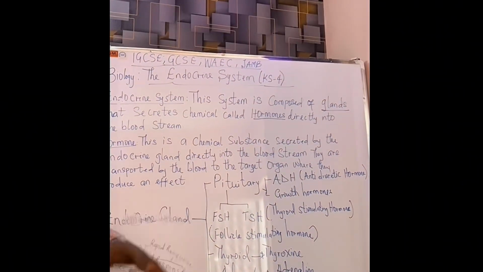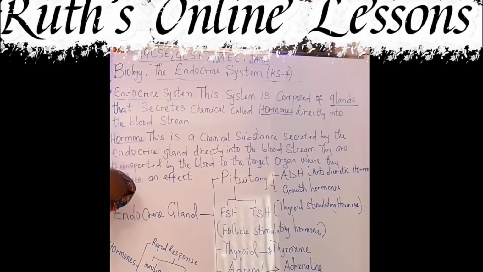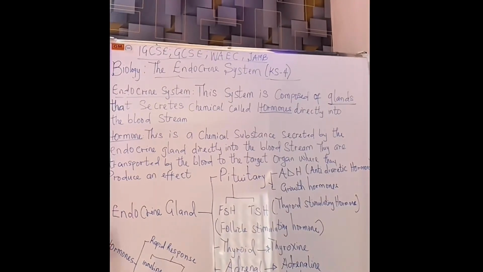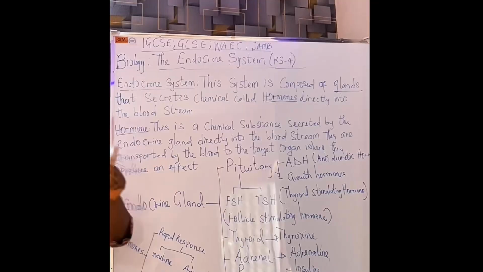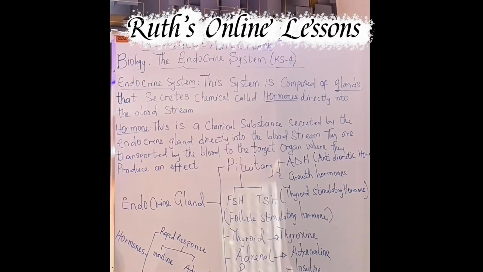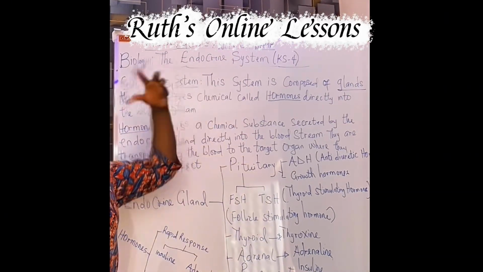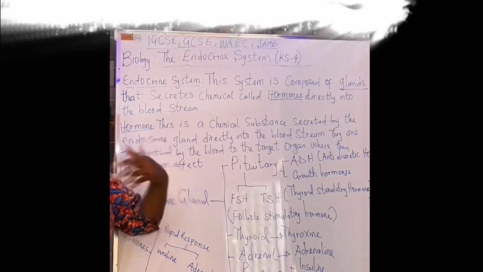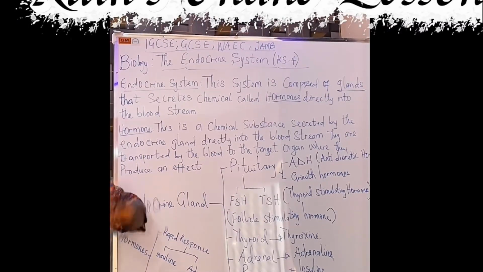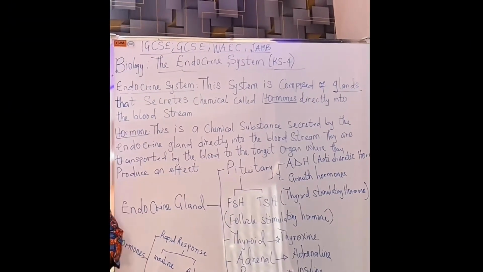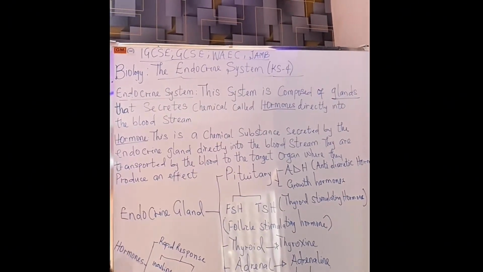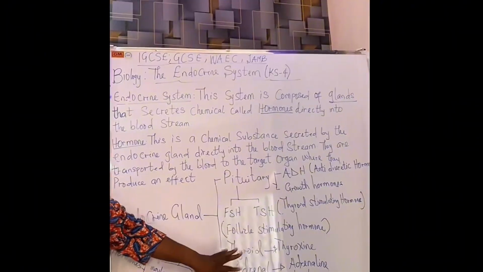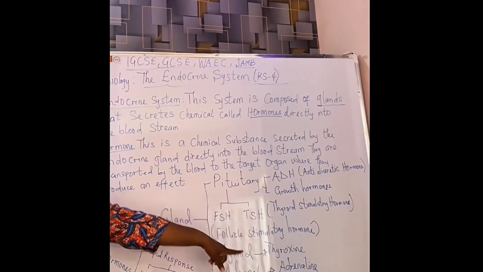All right, for those of us in key stage 4, I want to believe that we understand the concept of metabolism, but that does not mean that for the purpose of key stage 3 and key stage 2 students, a video will not be done. I'll be doing a video to explain what metabolism is, including anabolism and catabolism for key stage 2 and key stage 3 students. So key stage 4 students, be on the lookout in case you can't remember what metabolism is. All right, so that's for thyroxine.